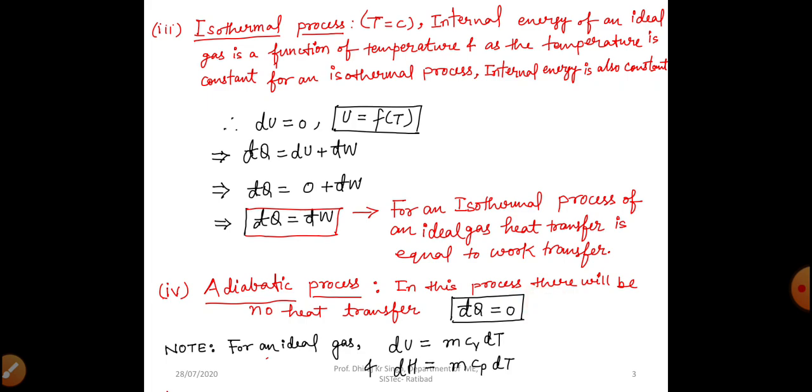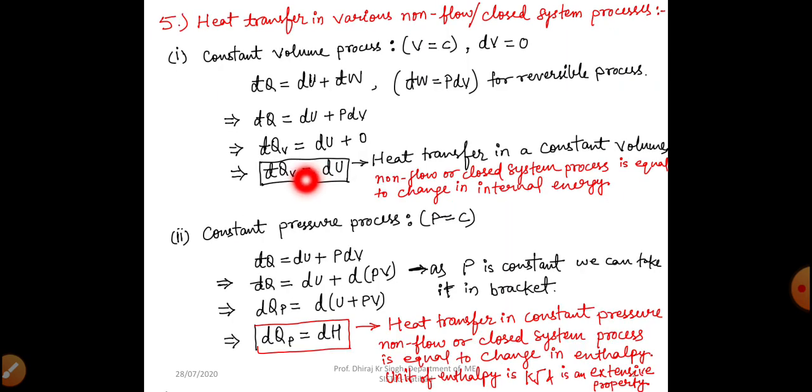For an ideal gas, we can write change in internal energy equal to m Cv dT. Why have we written dU is equal to m Cv dT and dH equal to m Cp dT? We can understand these two expressions from the previous slide. Why have we written dU equal to m Cv dT? Here you can see del Qv is equal to dU, right? So heat transfer in a constant volume process is equal to change in internal energy, and change in internal energy is taking place in a constant volume process.